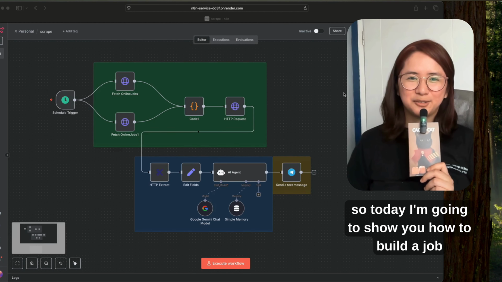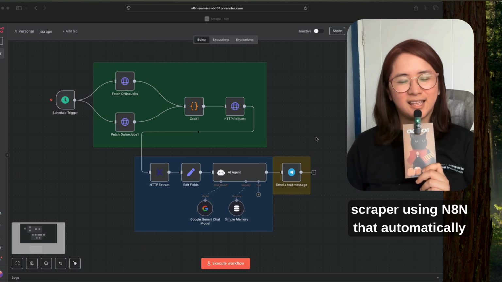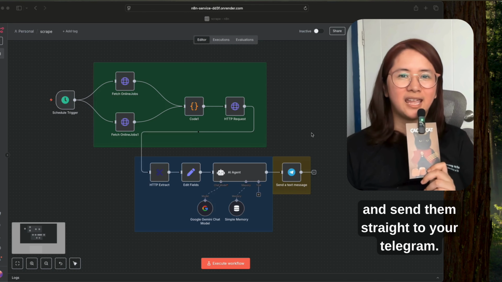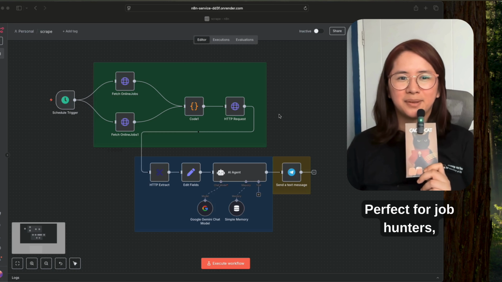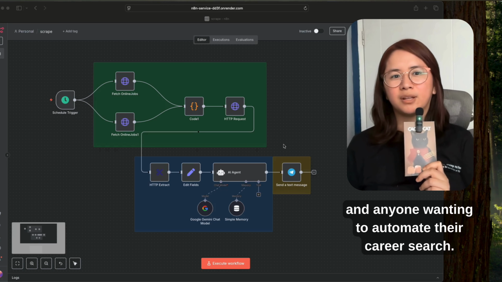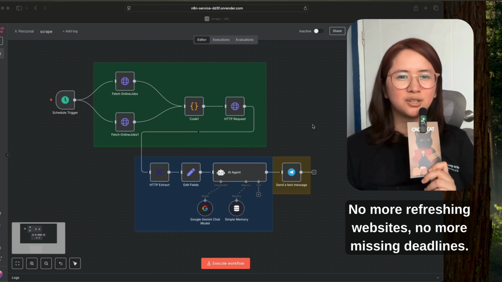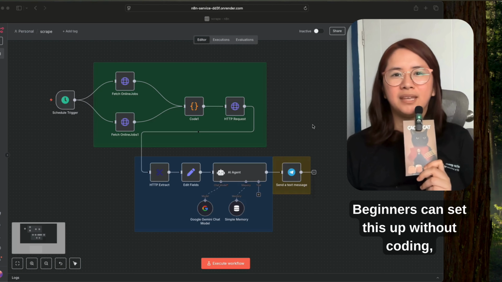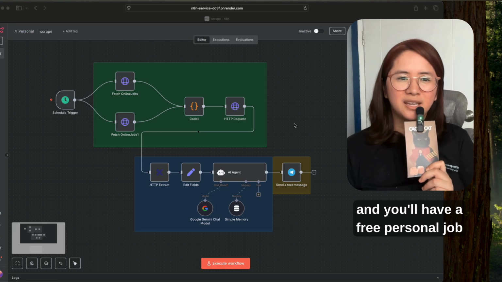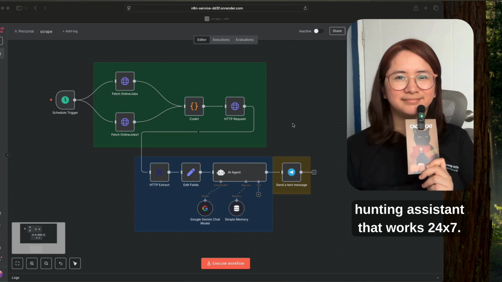Hi everyone! So today I'm going to show you how to build a job scraper using N8N that automatically finds fresh job postings online and sends them straight to your Telegram. Perfect for job hunters, for freelancers, and anyone wanting to automate their career search. No more refreshing websites, no more missing deadlines. Beginners can set this up without coding, and you'll have a free personal job hunting assistant that works 24/7.